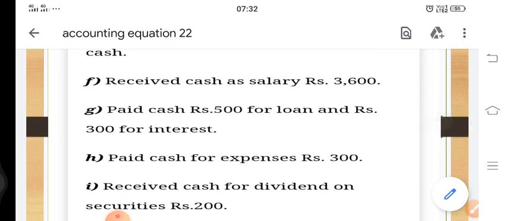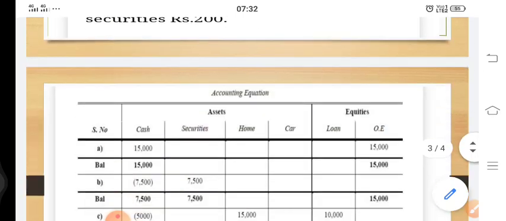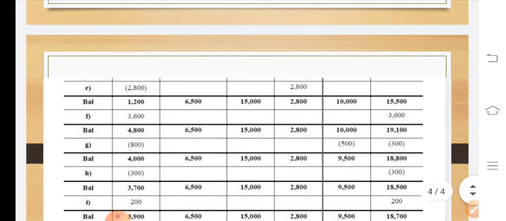Next we have is paid cash rupees 500 for loan and rupees 300 for interest. Now it's an interesting point. Since we have taken loan from someone, that person might charge interest. So loan account we already had. Let's check the effect.